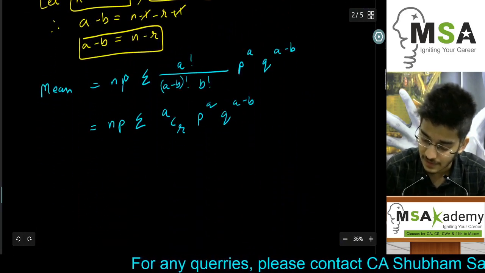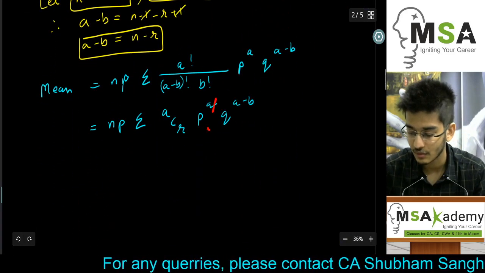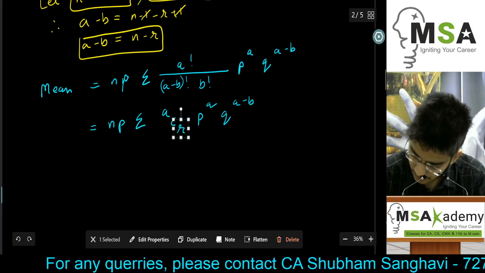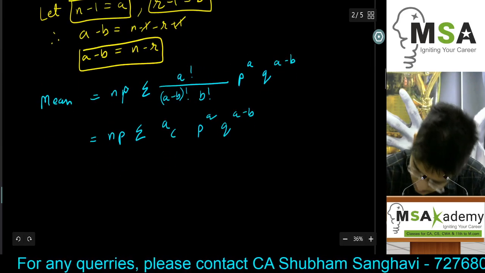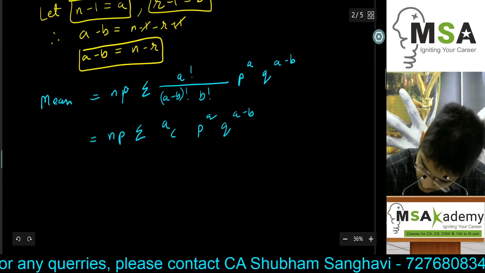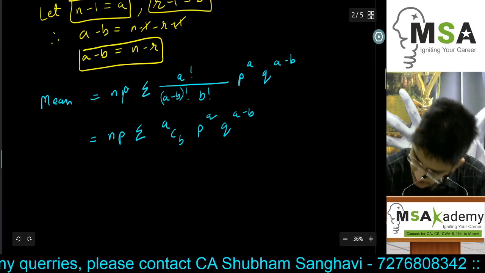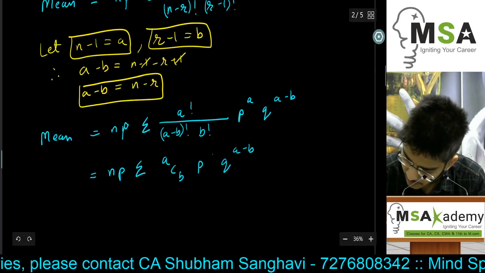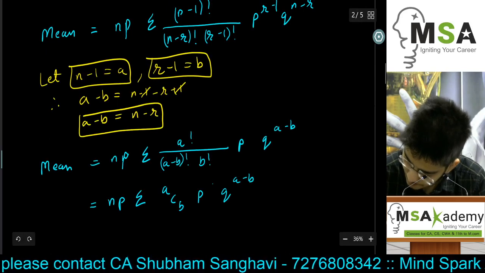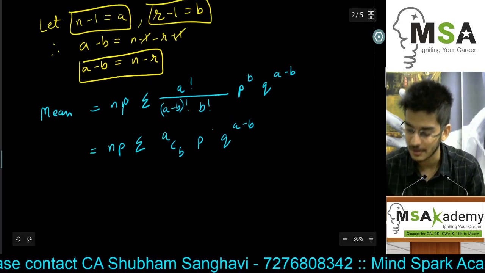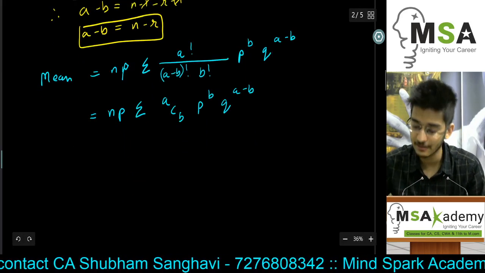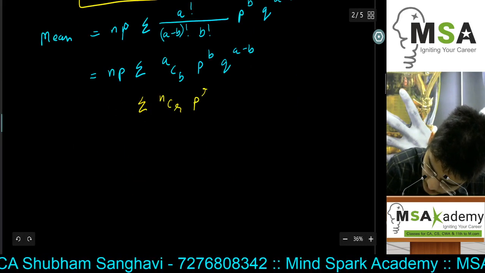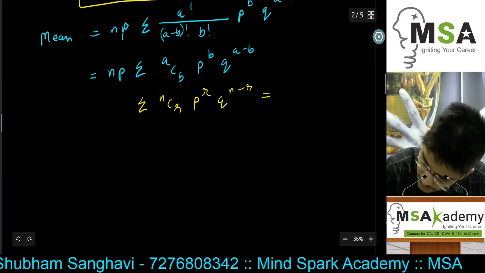Therefore, even this ACB p raised to B into q raised to A minus B is exactly in the format of summation nCr p raised to r q raised to n minus r, which is always equal to 1.